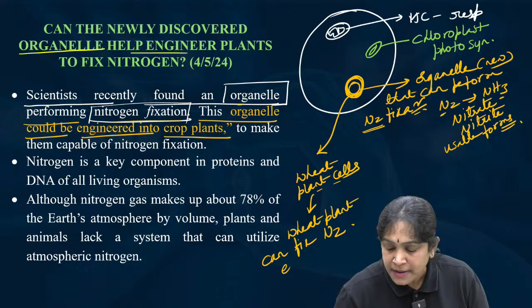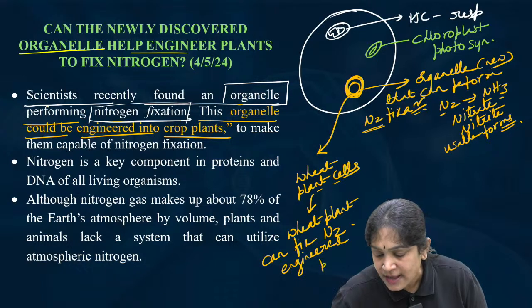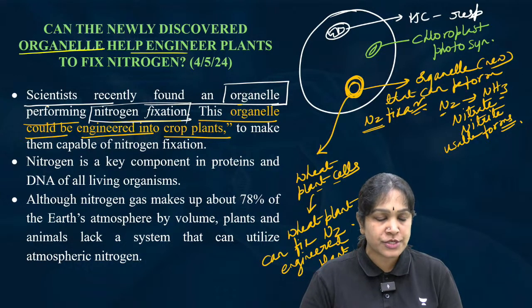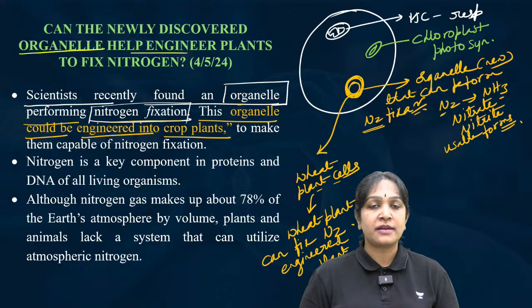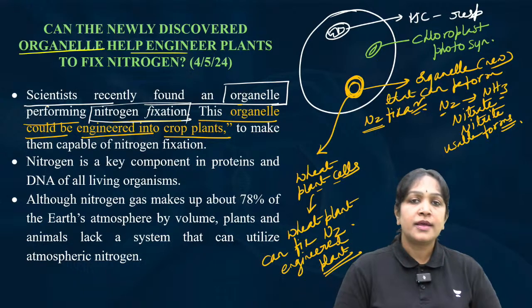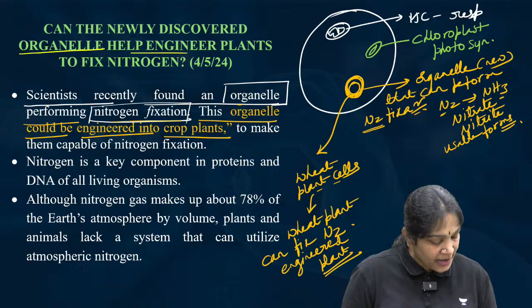So this is nothing but an engineered plant. This is not a natural plant. Can a natural plant fix the nitrogen? I mean, can a natural plant convert the molecular nitrogen into nitrate or nitrite or ammonia? Can a natural plant fix the nitrogen?